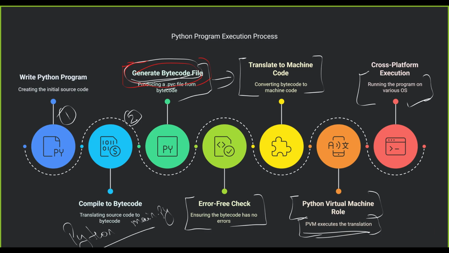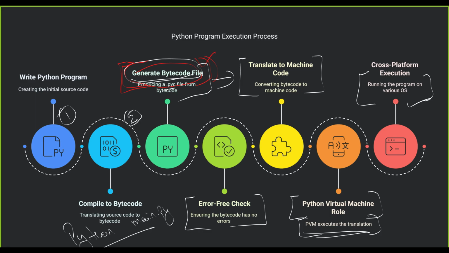Java also has bytecode, right? And that is also called platform independent. Similar to that, Python is also platform independent. And who actually makes Python independent? The bytecode, because it is intermediate code. So once we get this bytecode, we can run it on any operating system. And that operating system only has to interpret it. An interpreter interprets the code line by line and executes it as machine specific code.